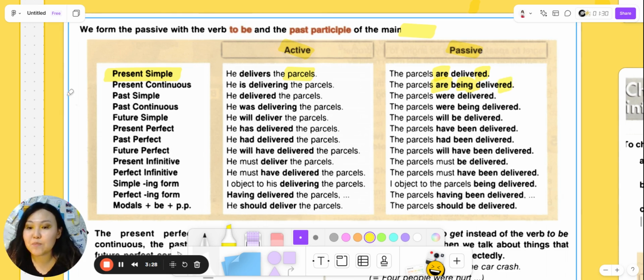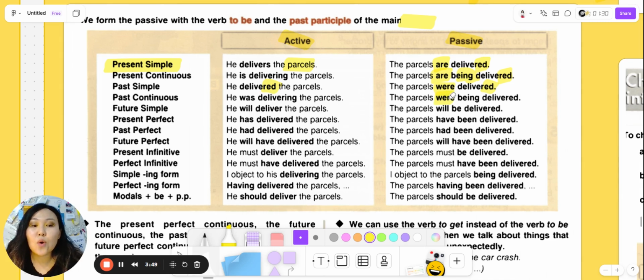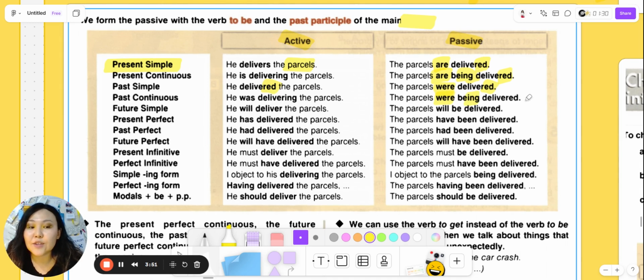Again, past participle. Past simple. He delivered the parcels. So ed ending, everything is right. The parcels were delivered. So here we are changing to be into the past form because it's past simple. Past continuous. He was delivering the parcels. The parcels were being delivered.